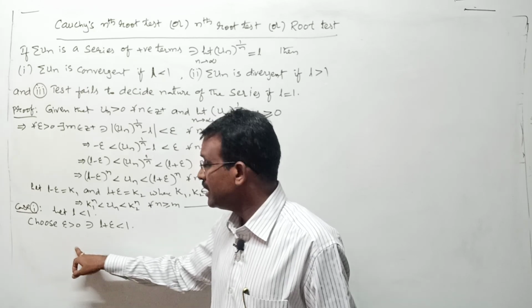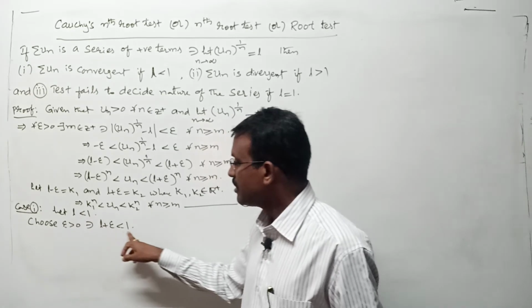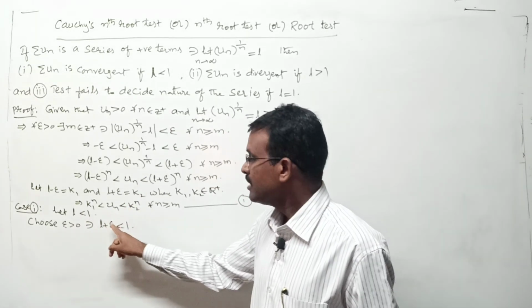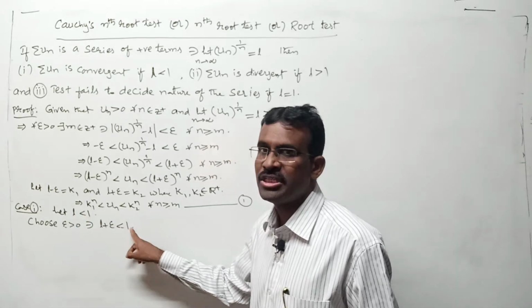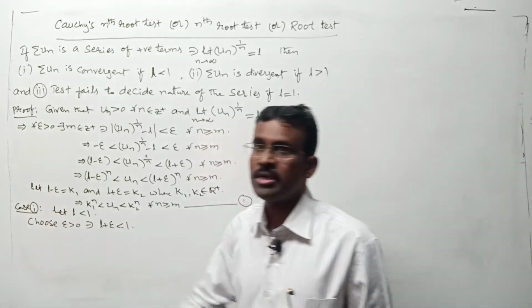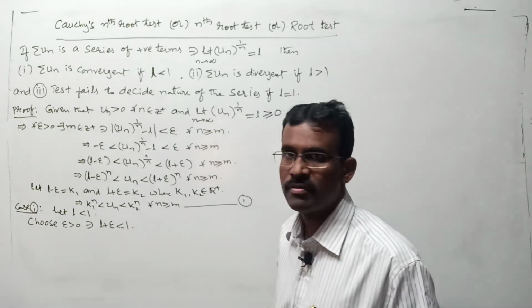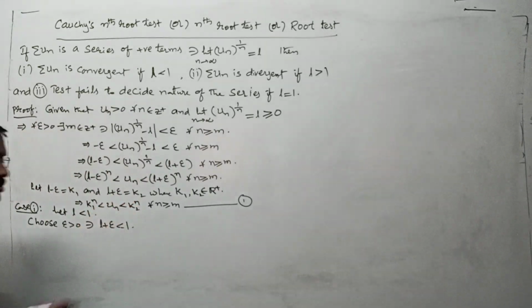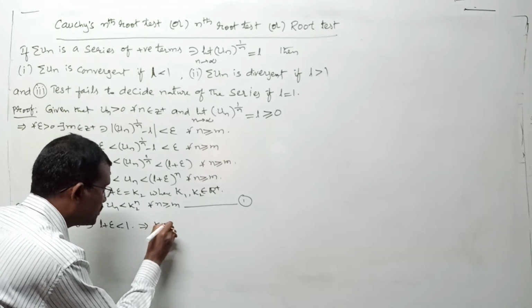Due to that cause only, whenever L is less than 1, you can write L plus epsilon is also less than 1, because epsilon is a least positive real number. Even if you add that epsilon to L, if there won't be change in the relation, then only epsilon becomes what? Least positive real number. Due to that cause we wrote like this, right? But what is L plus epsilon notation here? k2. I mean here what we got? k2 is less than 1.